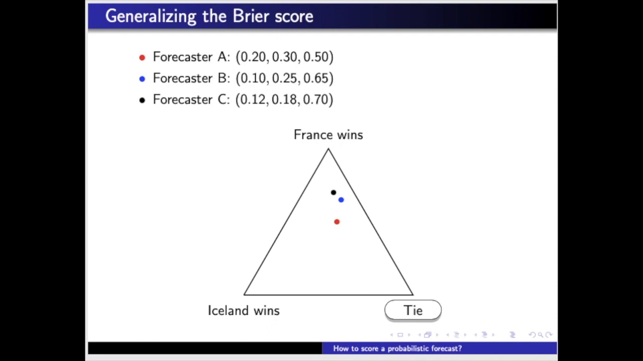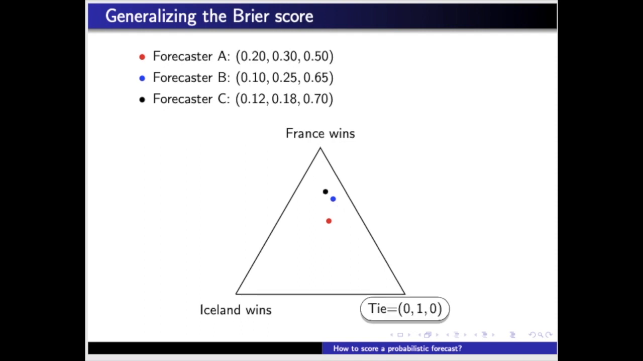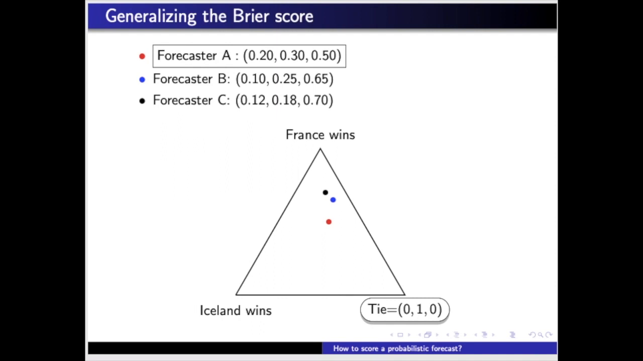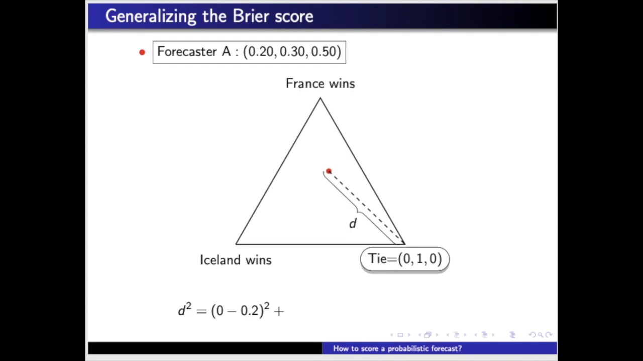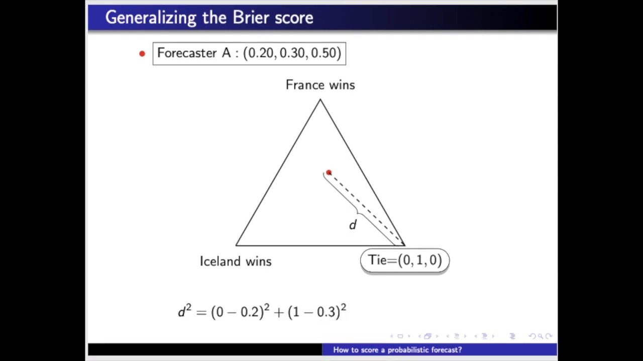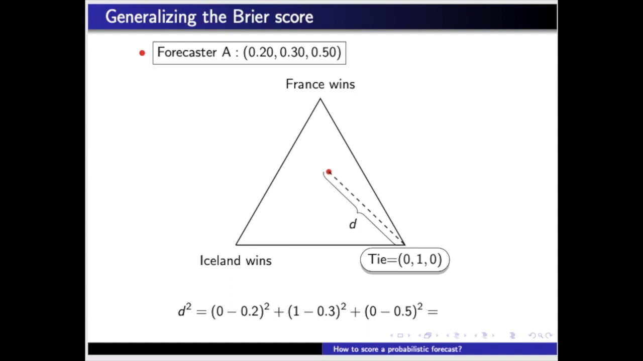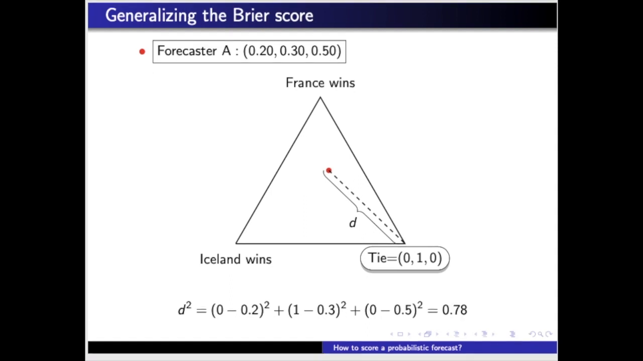Looking at the ternary plot, we already have an idea, but to compute the score correctly, let's consider the simplex once more. The result tie is the point 0, 1, 0 in the 3D space, while forecast A is the point 0.2, 0.3, 0.5. The squared Euclidean distance between the forecast and the verified outcome is therefore (0 minus 0.2) squared plus (1 minus 0.3) squared plus (0 minus 0.5) squared, resulting in a score of 0.78.